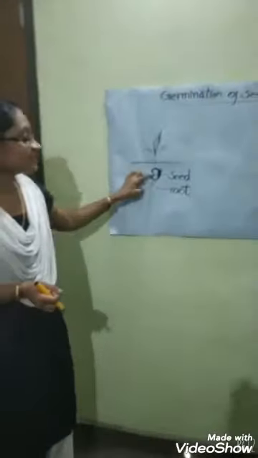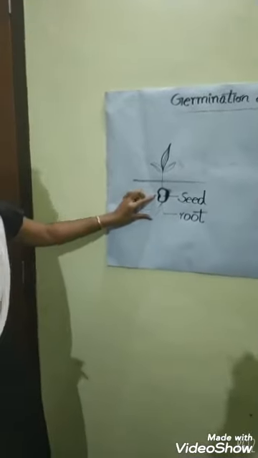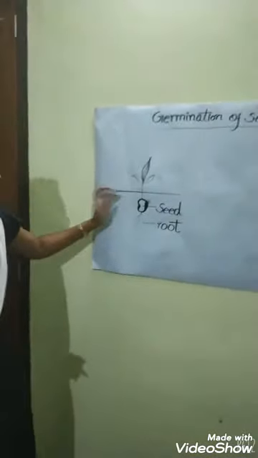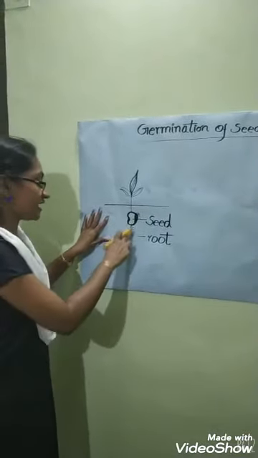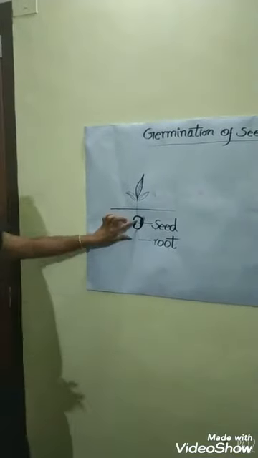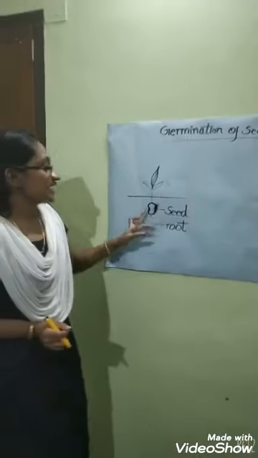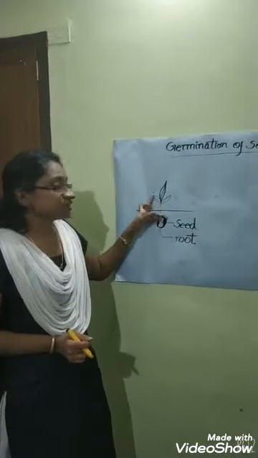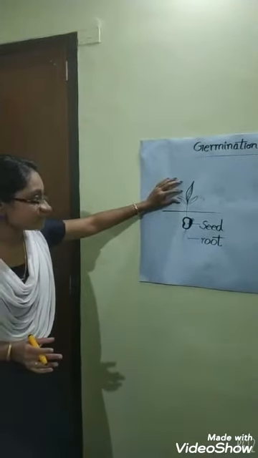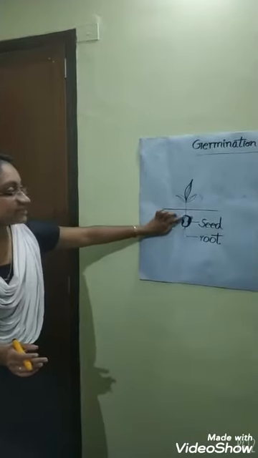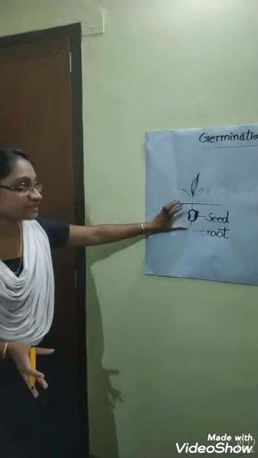When I plant a seed in the soil, there is a tiny hole. Through the hole, air and water enter the seed, and later the roots come out. The seed gets food from its cotyledon, and after that the seed is transformed into a plant. When the leaves come, food is prepared by the leaves, and later the cotyledon shrinks and disappears. This is what happens in the germination of seeds.